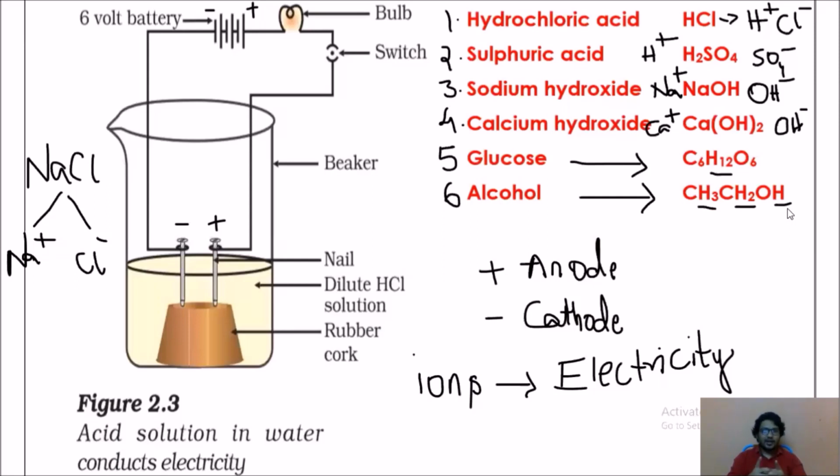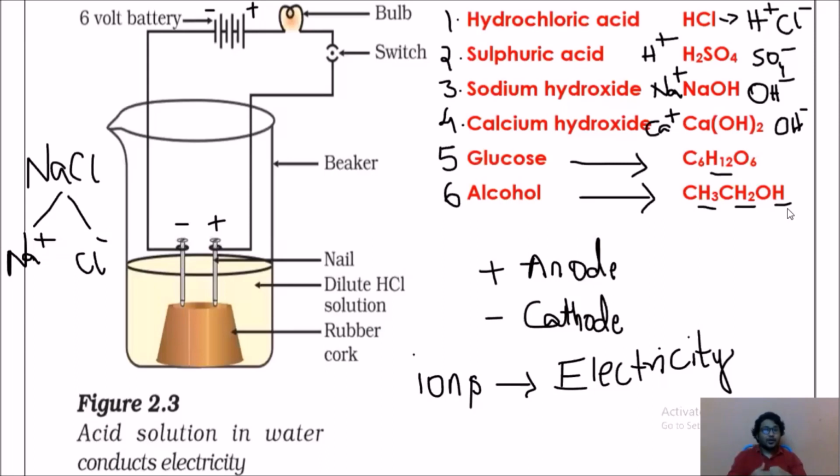In glucose, hydrogen atoms are bonded with carbon and oxygen atoms, while in alcohol, hydrogens are bonded with carbon atoms. Here, in the case of acids and bases, ions will dissociate, meaning they will split. Dissociate in the sense that they will come out. Bonds will be loose. Clear? So acids and bases easily dissociate. When acid is added to water, H plus ions dissociate. When bases are added to water, OH minus ions dissociate.